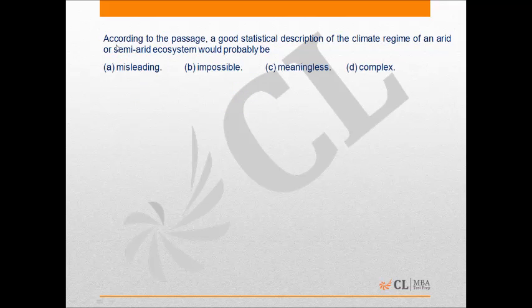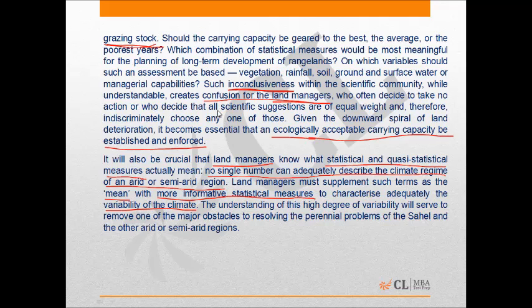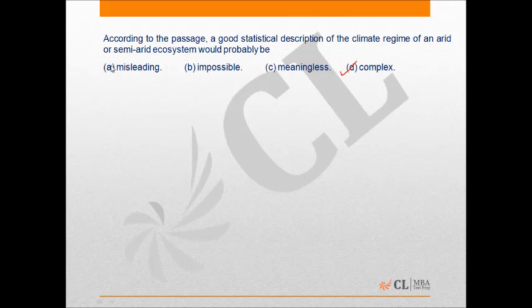Now the next question says, according to the passage, a good statistical description of the climate regime of an arid or semi-arid ecosystem would probably be... Clearly the answer is complex, because the last line of the passage says that a good statistical description of the climate regime of an arid or semi-arid ecosystem would not be a single number. So therefore the number would be complex, and therefore all the other options are incorrect. Hence the answer is option